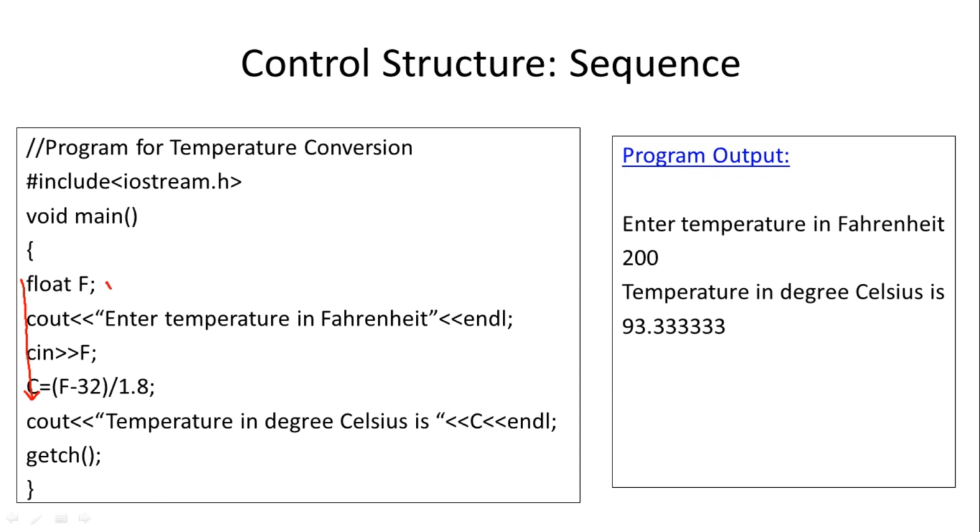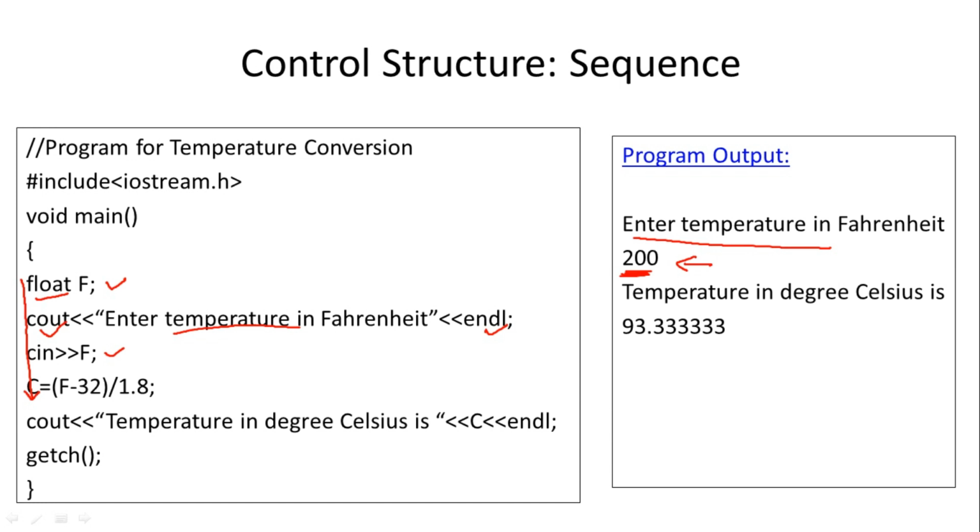First, the variable declaration. Temperature can be a fraction value and it can be an integer value also. That means we have taken the data type float. Then cout prints the message as it is, enter temperature in Fahrenheit, then endl, control will go on the new line and it will wait there to read a value from the user. Why? Because the cin statement is written to read a value. So until any value is entered by the user, the program will not go to the next line.